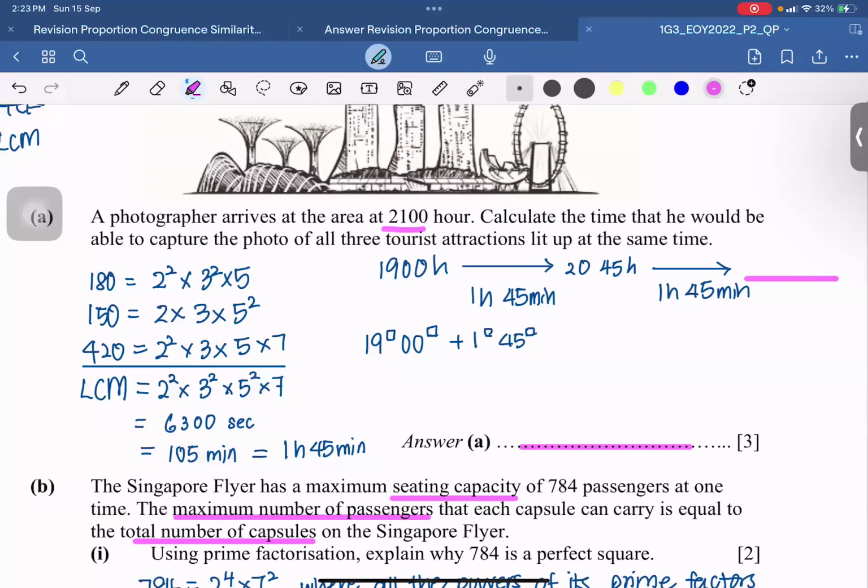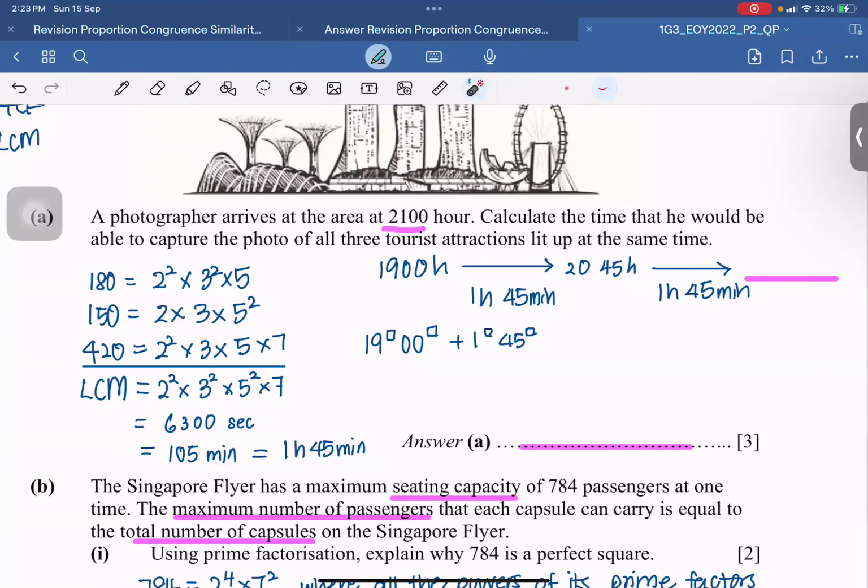Which is the part that you need? This one says that they are starting at 17 hours daily. So I find my lowest common multiple already. Done? Then you find out your answer on your own.